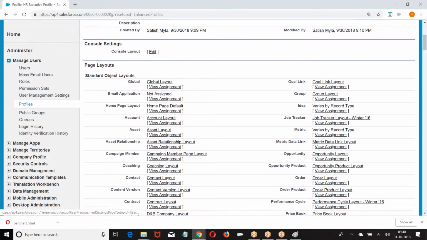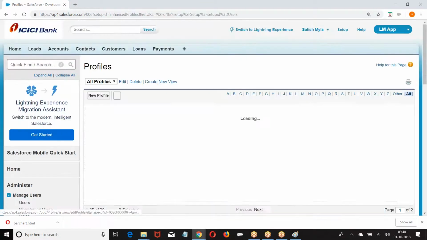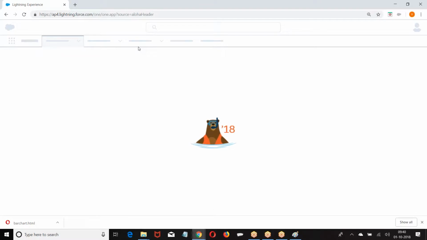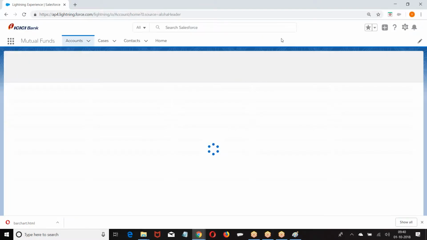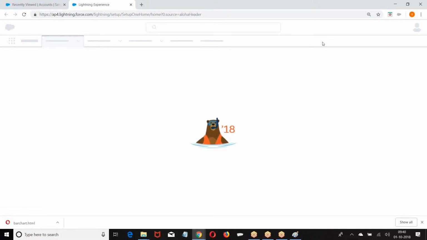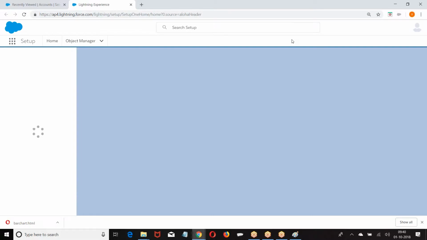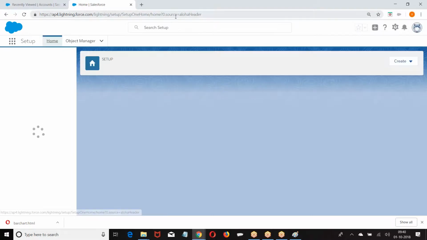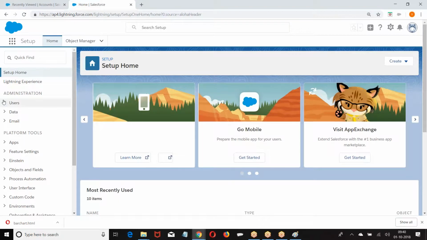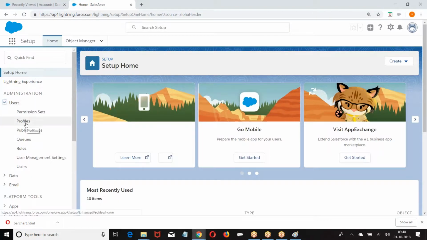Administer, profile, new profile. Same thing if you go with Lightning. Setup, then we have administer, your administration, users, profiles.